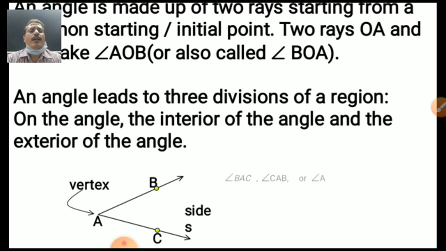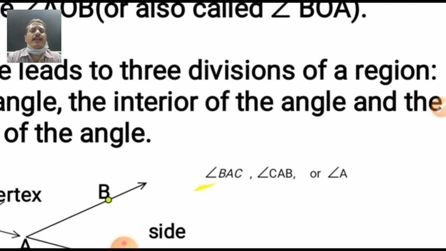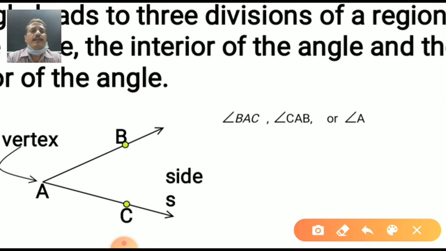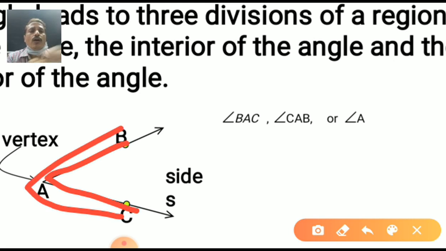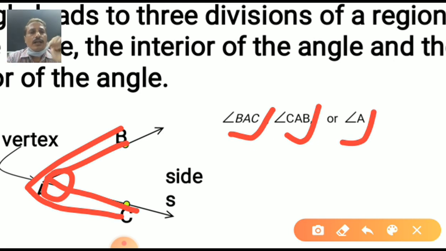And these are the sides. We can name the angle in three ways: BAC, or CAB, or only A. There are three ways to name an angle. Correct.